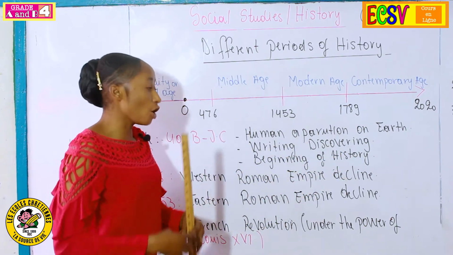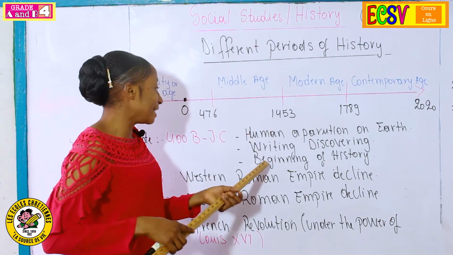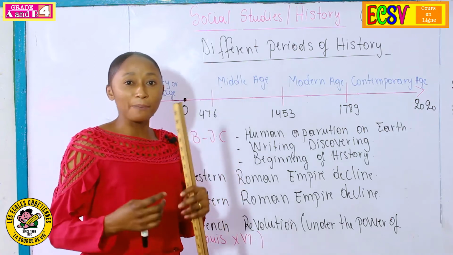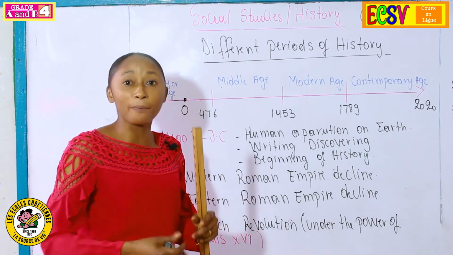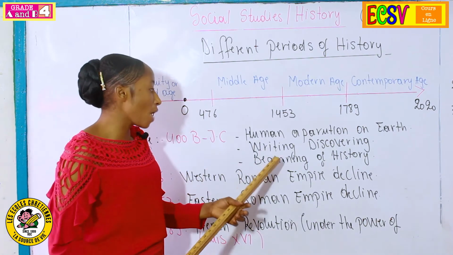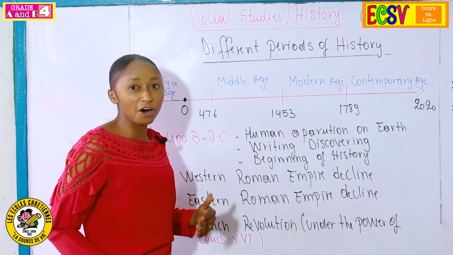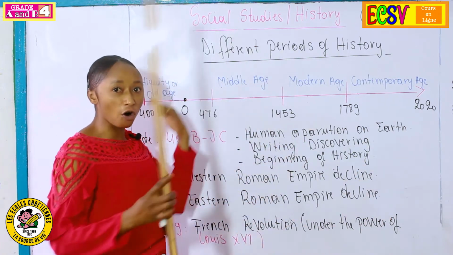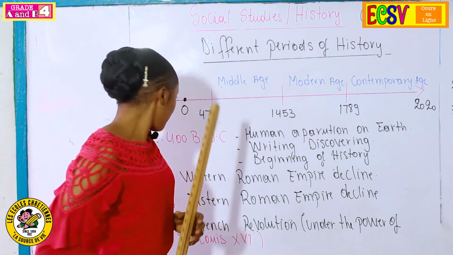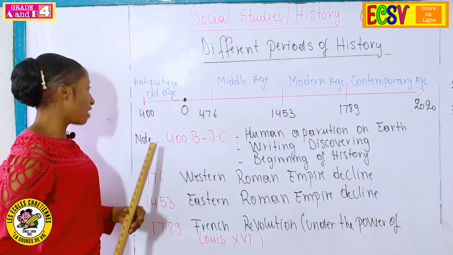So the beginning of history started in this period, antiquity, when the human being was capable to write. Now they could write history. The reason why we talk about the beginning of history is that before, there was no history because man couldn't write.